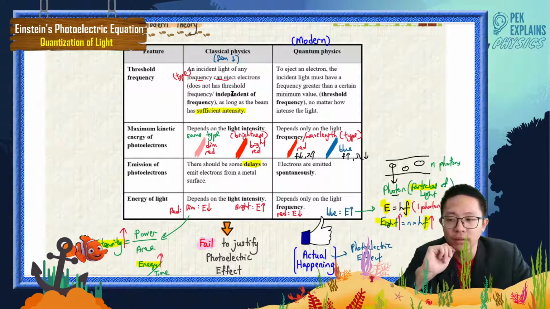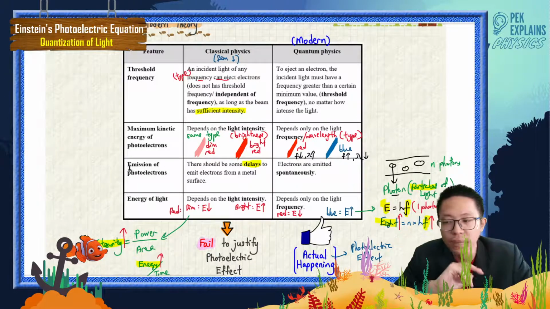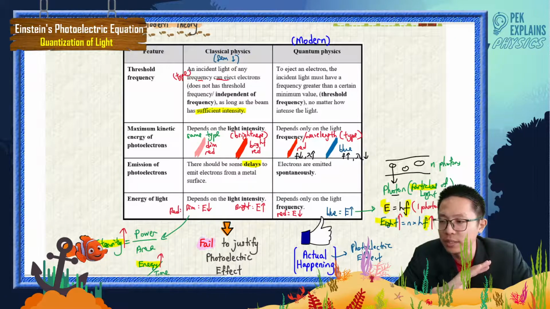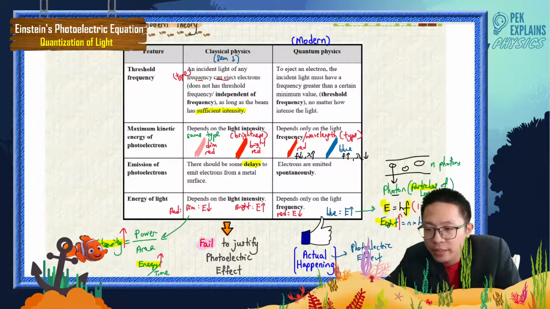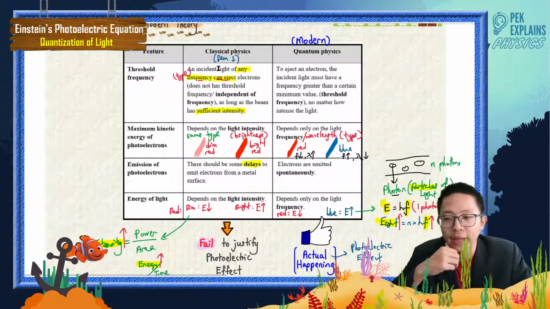If talking about whether the electron can be ejected or not, classical physics says it depends on intensity, so we must use bright light. Bright light can eject the electron faster. Dim light takes a longer time to eject the electron. Talking about emission of photoelectrons, classical physics says any frequency can eject. That means any type of light, no matter if it's red light or even radio wave, can eject. But maybe the low intensity one, the dim light, ejects slower, and the bright light ejects faster.